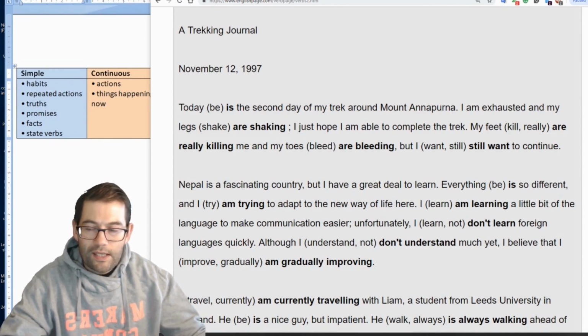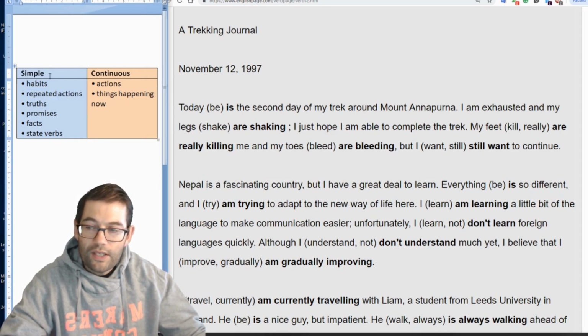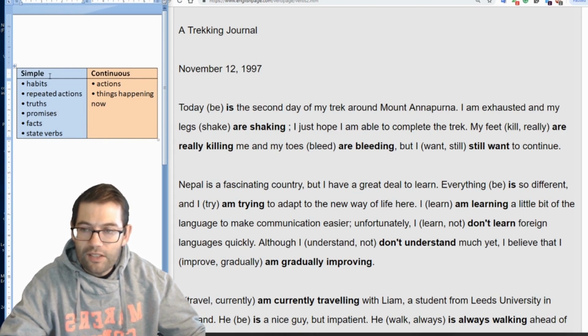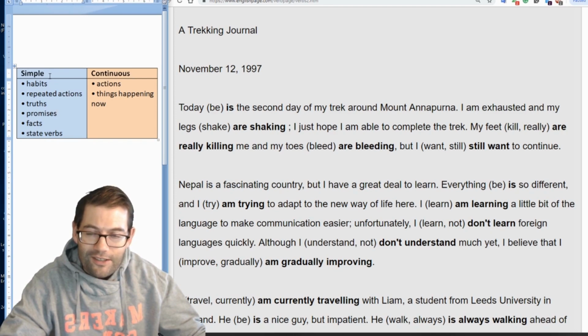Okay, just before I start, I just want to draw your attention to these rules for using the simple tense and the continuous tense. Very often people forget about the rules, but the rules are important because they help us make the correct decision.